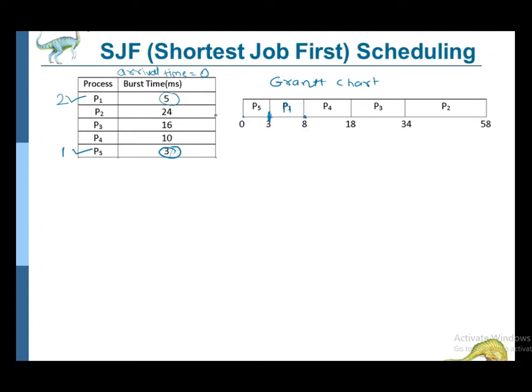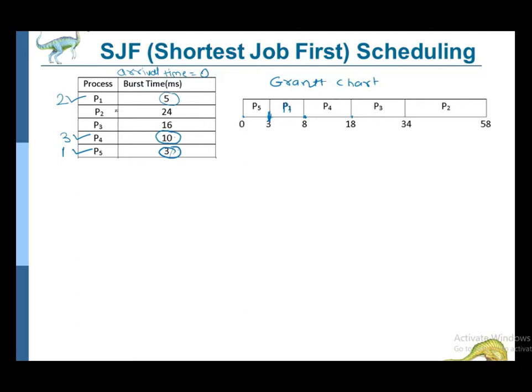Okay, then 3 processes are remaining, so we'll choose the one which has the smallest CPU time or burst time. So which process is that one? P4 is the one which requires the smallest burst time, so we will execute it. Okay, from 8 it requires 10 milliseconds, so 8 plus 10, at 18 P4 will finish.